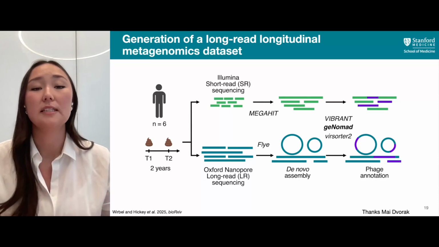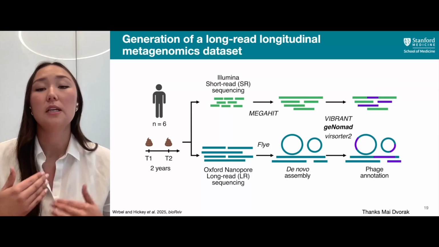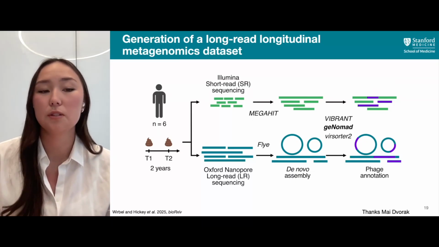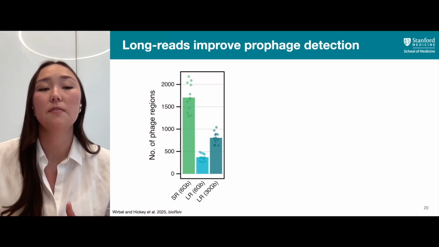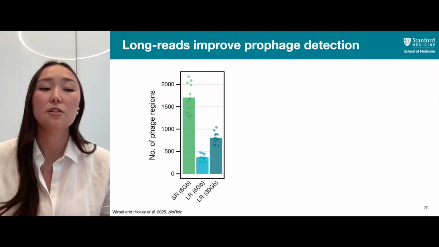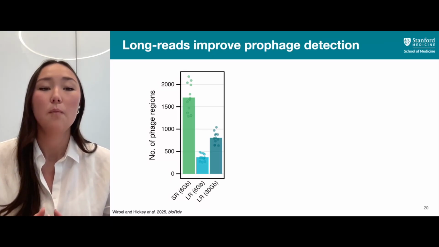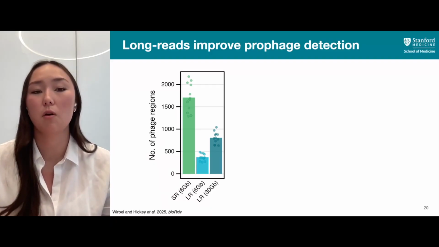We then did de novo assembly of these sequences and then phage annotation using Genomad, Vibrant, and VirSorter, which are standard phage annotation tools. And when we looked to see how many phage regions we found with our different assemblies, here showing just the total number of phage regions for our different assemblies, we found that our short reads actually had many more phage regions compared to our long reads.